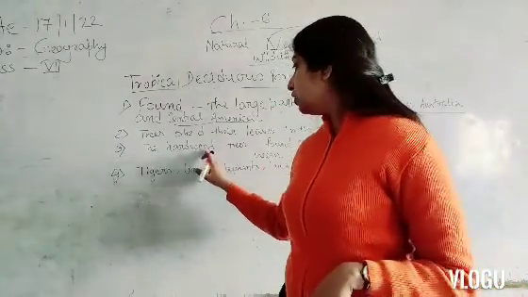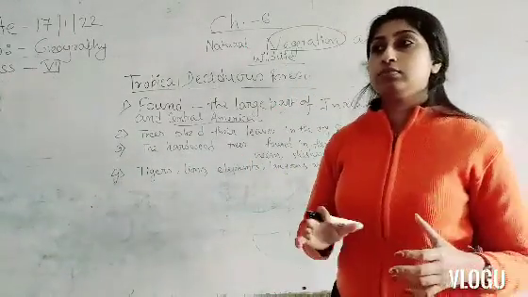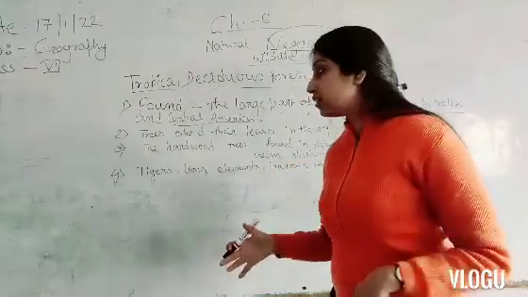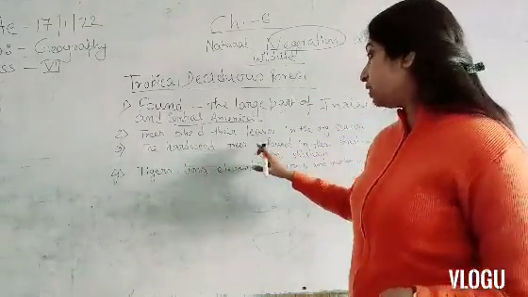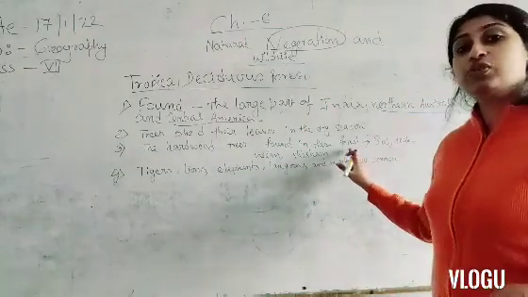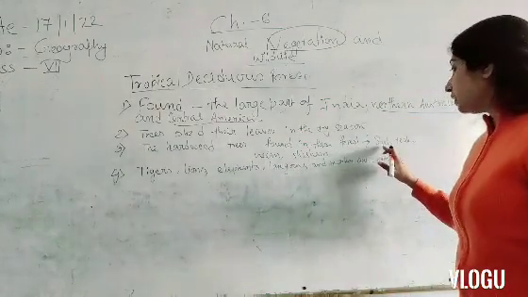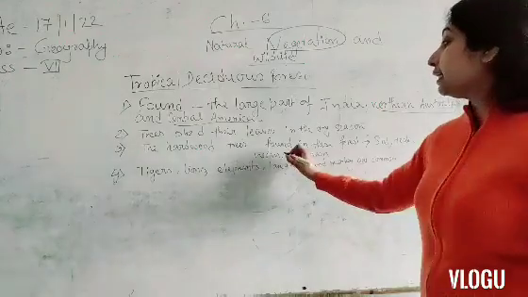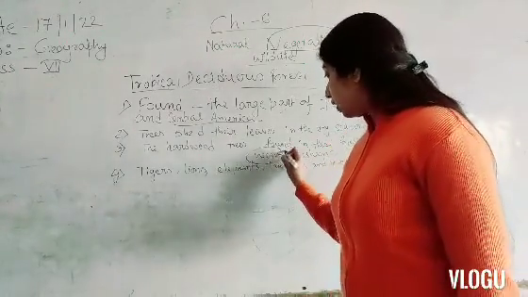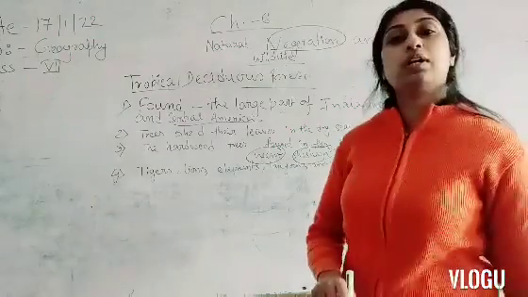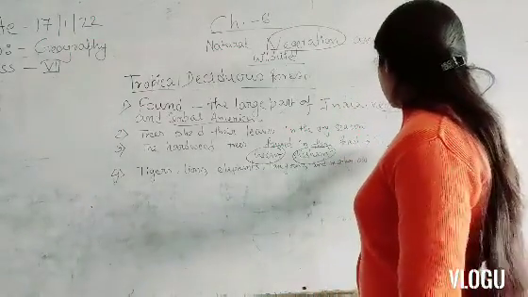And the hardwood trees, what kind of trees can we see here? The hardwood trees found in the forest. What are they? Yes, sal, teak, neem, and shisham. Neem is so common. Shisham is also a common tree.